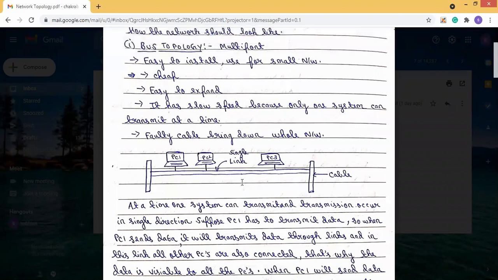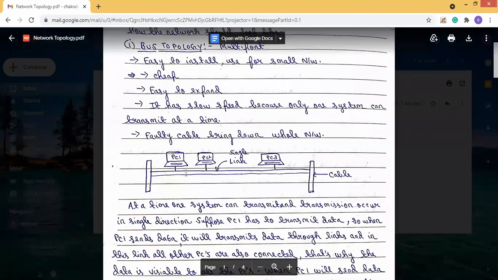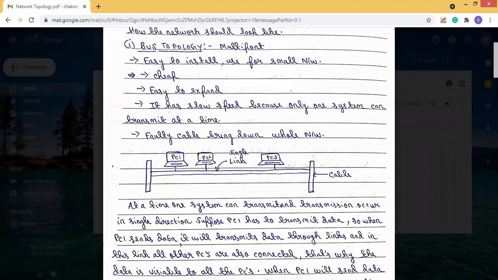So how can we differentiate which PC the data sent by PC1 is needed by, and which PC PC1 wants to send the data to? For that reason, during communication, PC1 will send the data with a destination address.